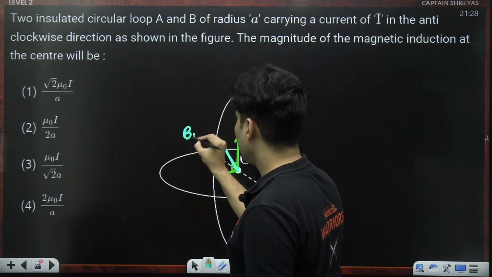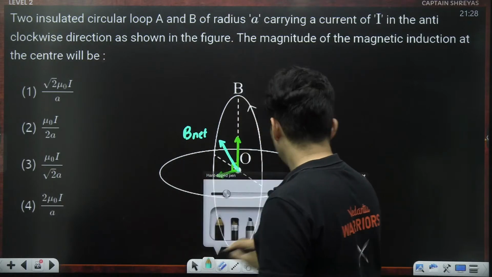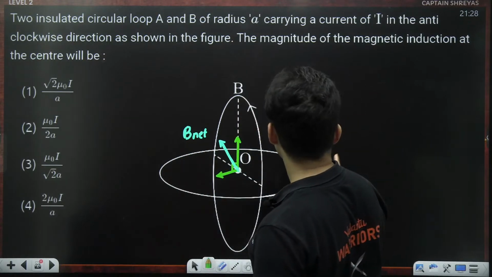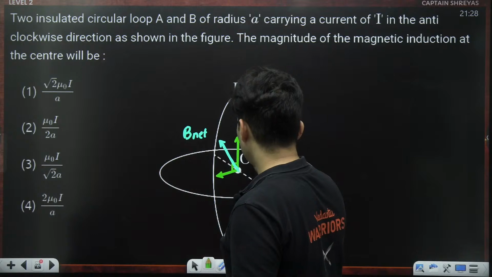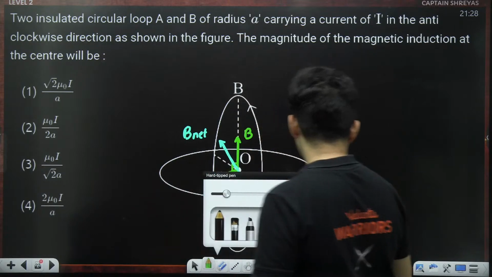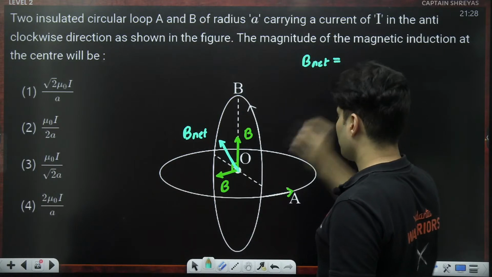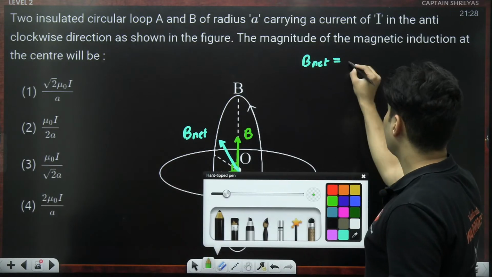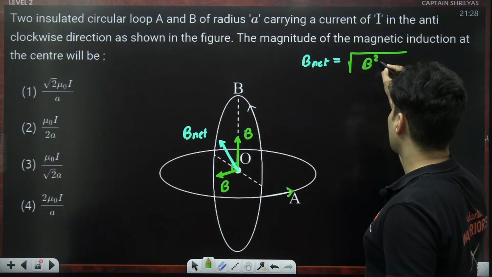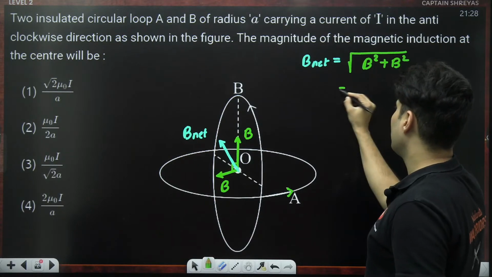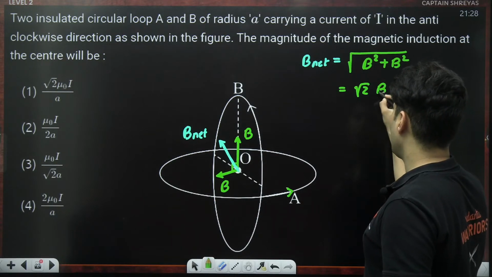This is your net magnetic field. If each of them has the same radius and the same current, then each of them gives a field B. Naturally, my net magnetic field, because they are perpendicular, will be B squared plus B squared, which is root 2 times B.